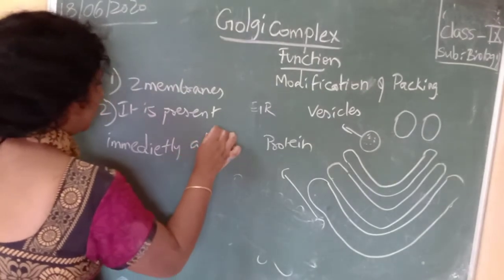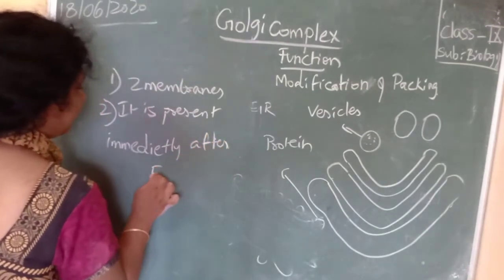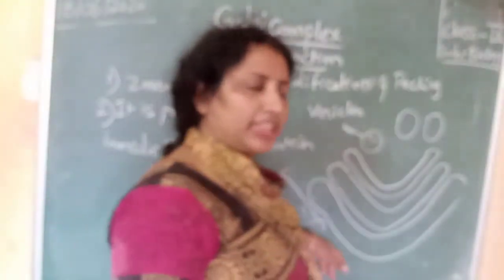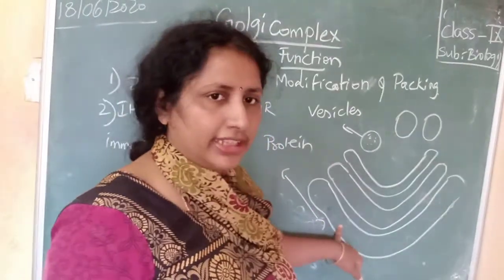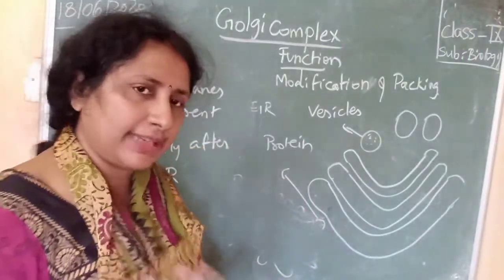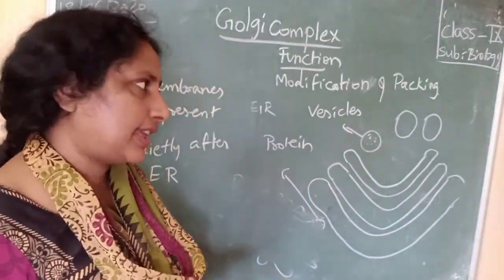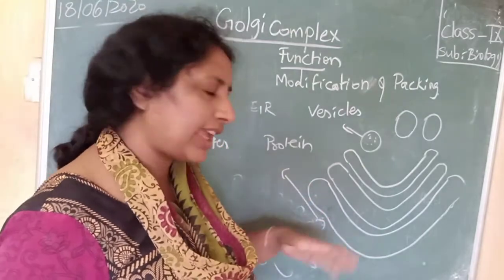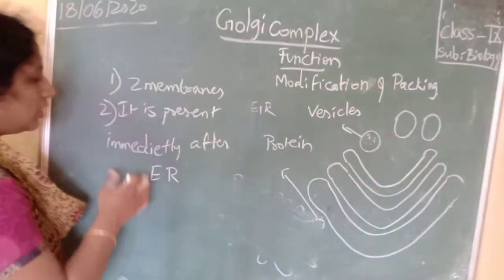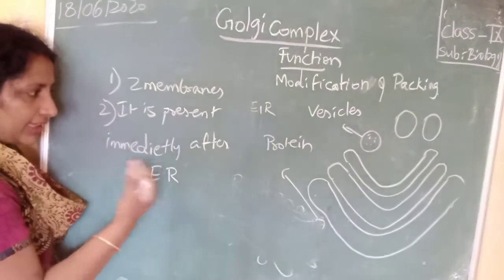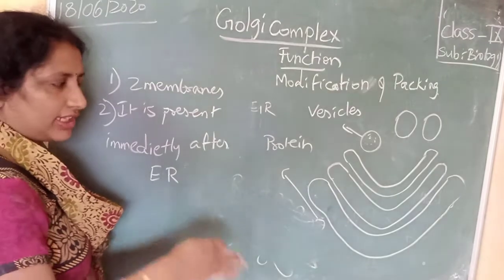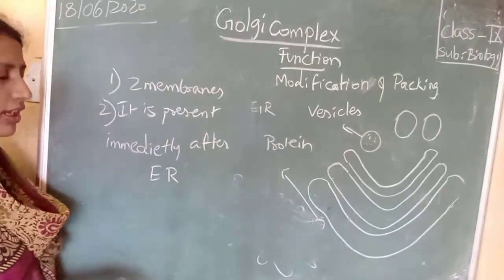Not only proteins, lipids are also modified and packed here in the Golgi complex. So whether it may be rough or smooth endoplasmic reticulum, after the endoplasmic reticulum, Golgi complex is present.